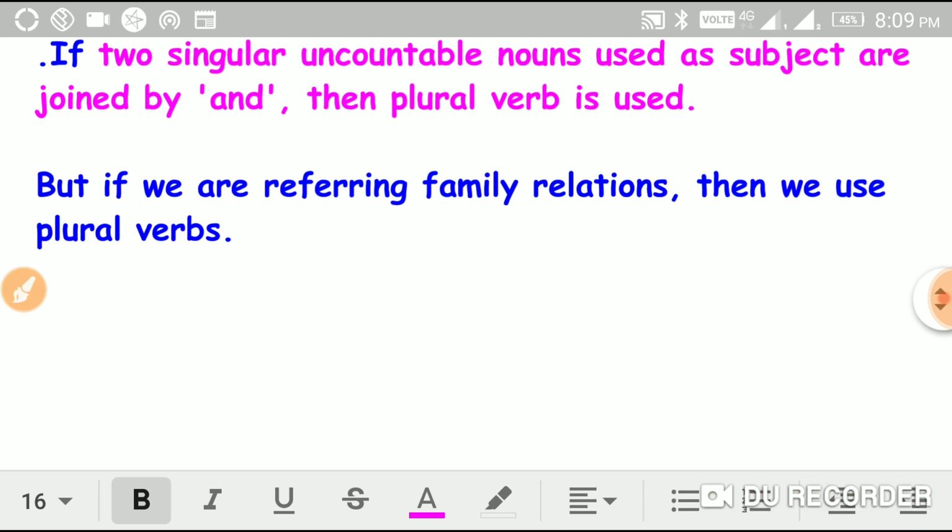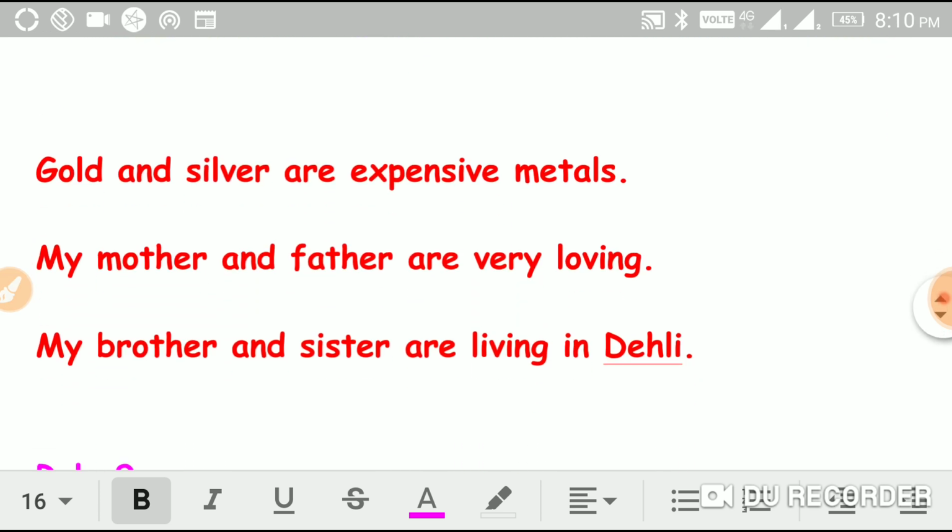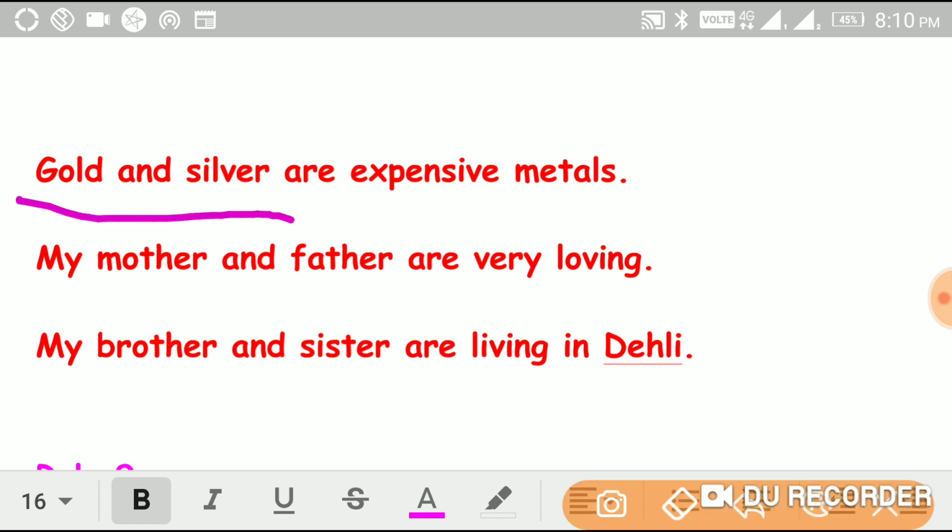But if we are referring to family relations, then we use plural verbs. For example, gold and silver. These are uncountable nouns.